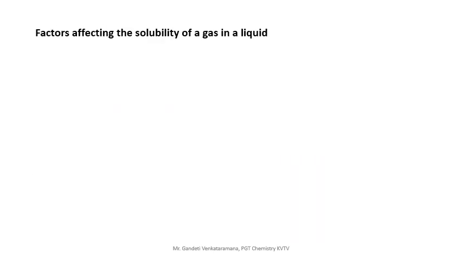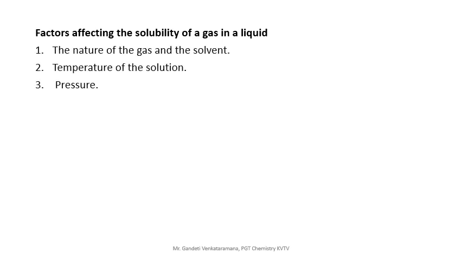Factors affecting the solubility of a gas in a liquid. Okay dear friends, three factors are there. Now we will discuss three factors affecting the solubility of a gas in a liquid. First one, the nature of the gas and the solvent. Second, temperature of the solution. Third factor, pressure. Now we will discuss the first factor, the nature of the gas and the solvent.